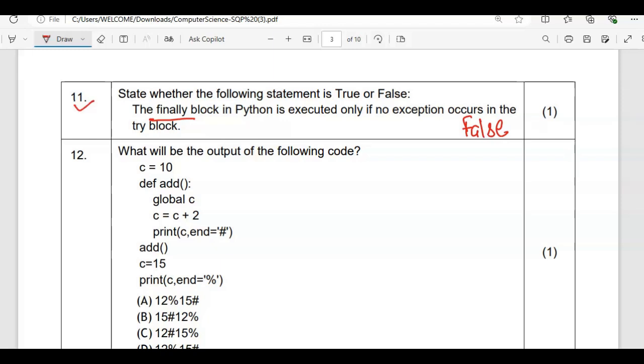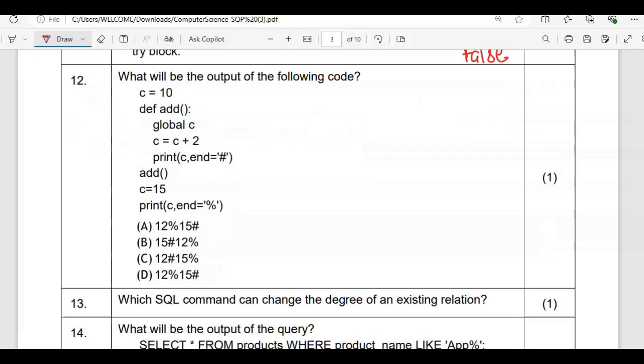Now moving to the next one, we have the 12th one. What will be the output of the following code? We have c is equal to 10 and then we have a function body here till here, and here we are invoking the function add. So let us go from here to there, and the value of c is 10. It will go inside, and global, you know very well, is going to change the value globally. So the global variable c, and we are updating the value of c. So 10 plus 2 will become 12, right?